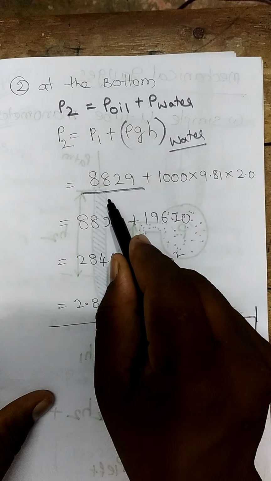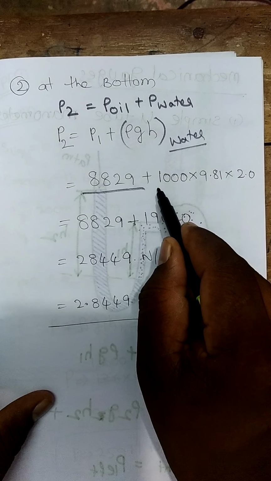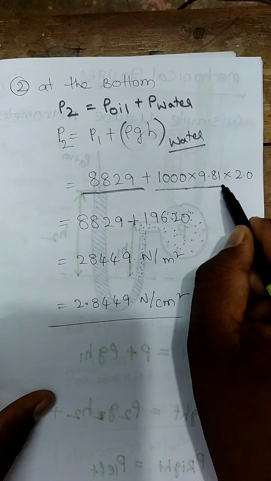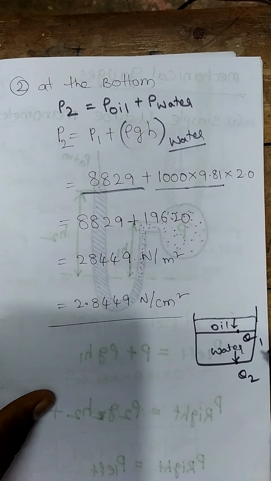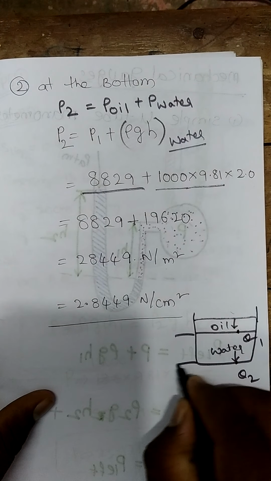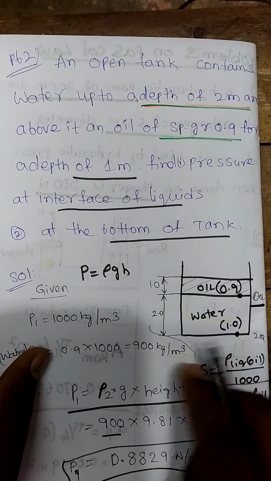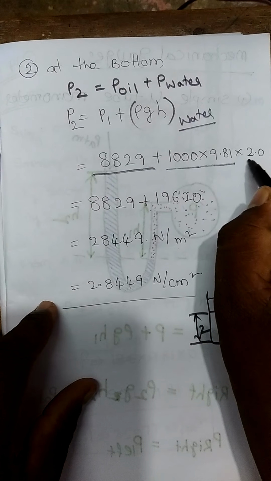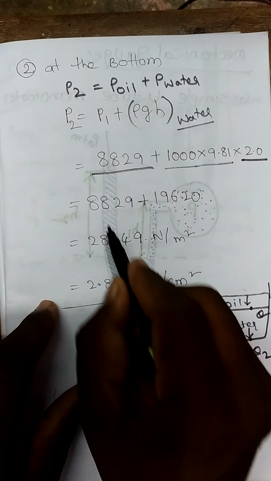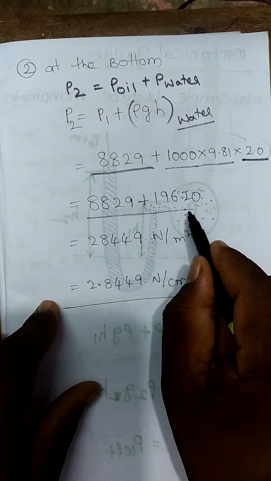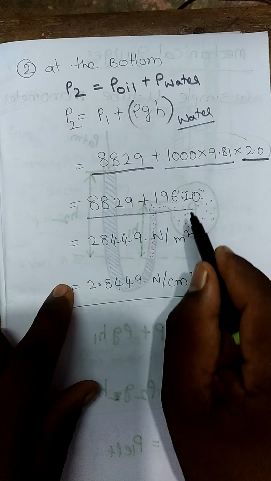Okay, 8829 plus rho is how much? Water, 1000 standard fluid, into 9.81 gravity. What is the height it has? It is given in the problem itself, which is 2 meters height. If you observe in the problem itself, they mentioned the height is 2 meters. So from that, rho g into h with h as 2 meters. So 8829 plus, if you solve this in the calculator, 19,620.